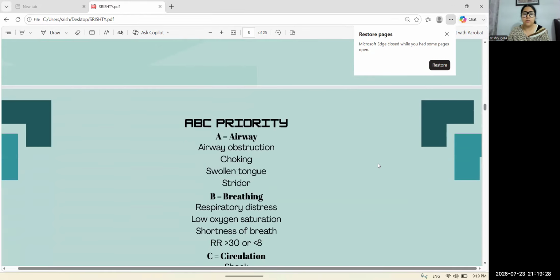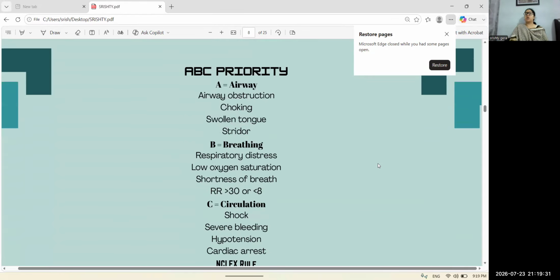Next, let us start with the ABC priority. Here A stands for airway, which includes criteria such as airway obstruction, choking, swollen tongue, stridor. Stridor is a sound which occurs when there is an airway obstruction, such as in epiglottitis, inflammation of the epiglottis, and then the breathing comes.